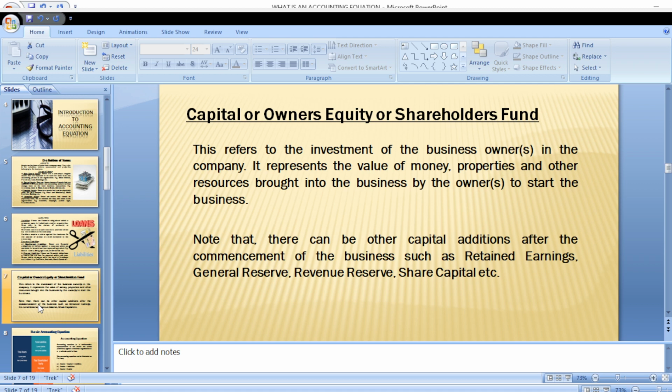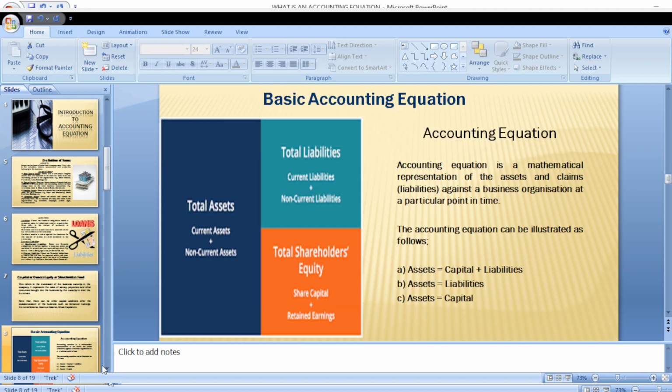So for example, if the owner starts the business with capital, with time he's going to be earning dividends, in terms of a company, or he's going to be earning profits. The part of the profits that is retained within the organization for the growth of that organization is what we refer to as retained earnings. Then, in relation to companies, we can have general reserves, revenue reserves, and share capital. In subsequent videos, we are going to go deeper into this aspect, but for the purpose of this video, we are not going deep into capital.